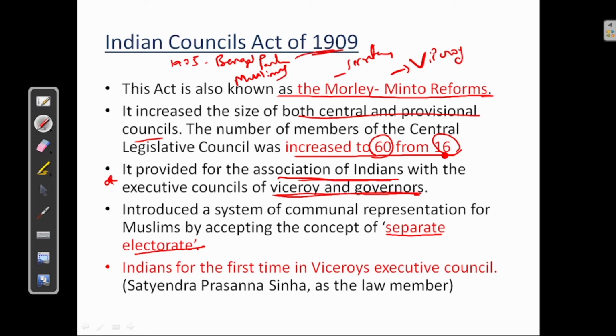Okay, in favor of them, communal representation was started by accepting the concept of separate electorates. Okay, next, Indians for the first time in Viceroy's Executive Council. Indian Council Act of 1909 introduced Indians for the first time in Viceroy's Executive Council. The first Indian law member was Satyendra Prasanna Sinha.